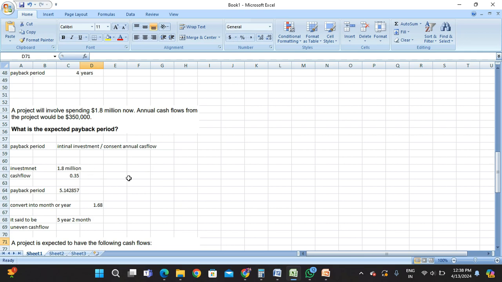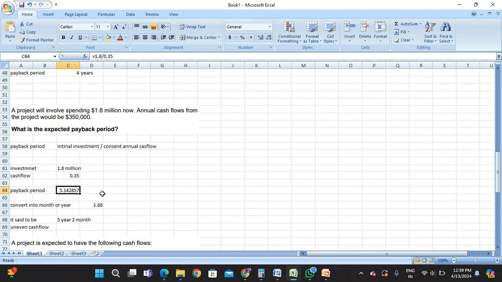Investment is 1.8 billion. Cash flow I converted into million. So 350,100 divided by 1 million will give 0.35. Payback period equal to initial amount 1.8 divided by constant cash flow 0.35. We will get